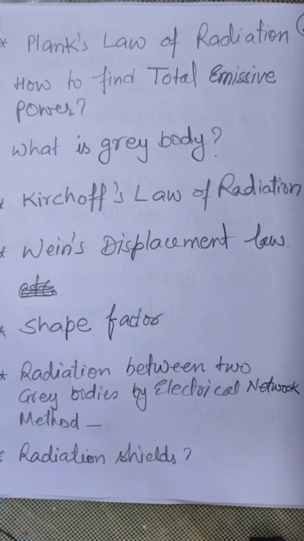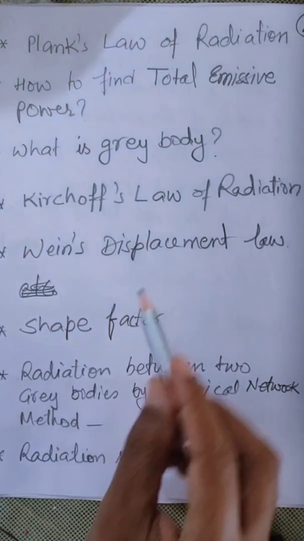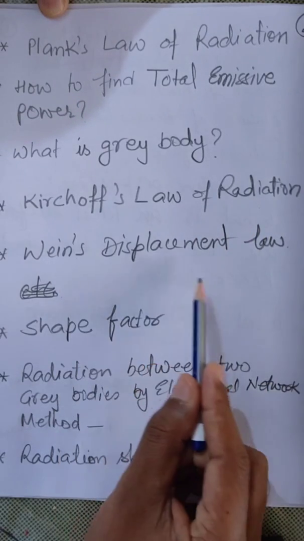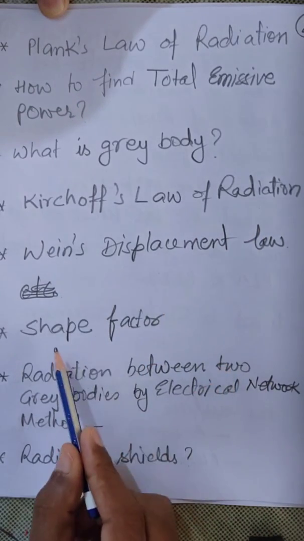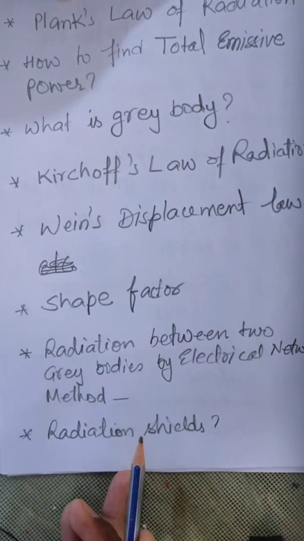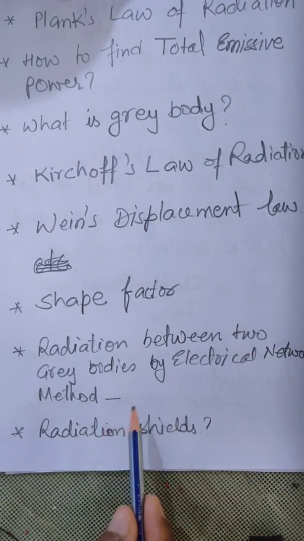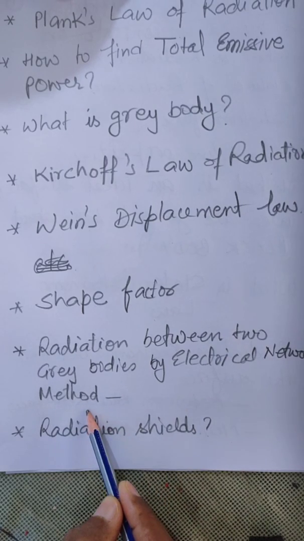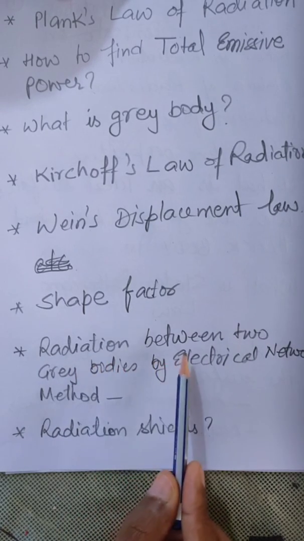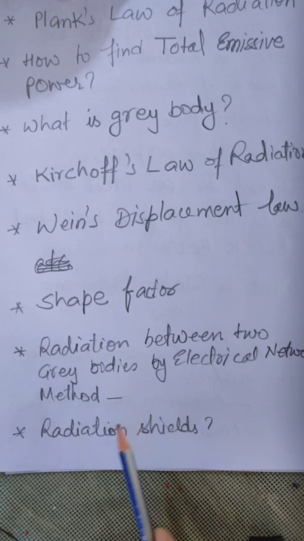We are going to understand and derive the equation for Planck's law of radiation, how to find the total emissive power, what is a gray body, what do you mean by Kirchhoff's law of radiation, what is Wien's displacement law, what is the shape factor, and with the help of the electrical network method, we will derive the relation for radiation exchange between two gray bodies and what are radiation shields.